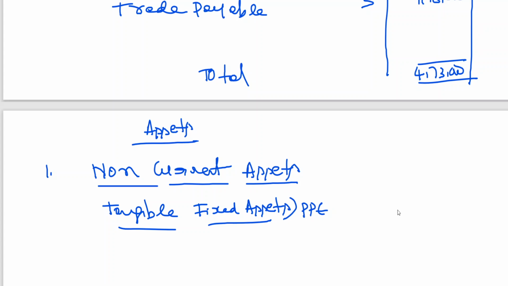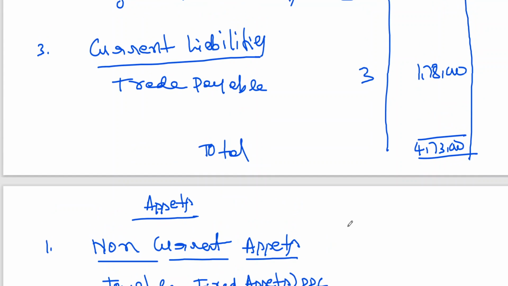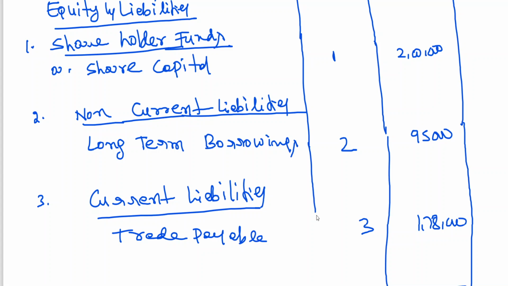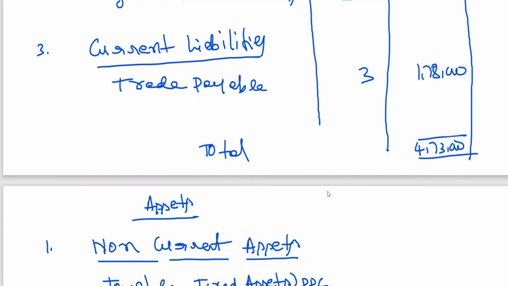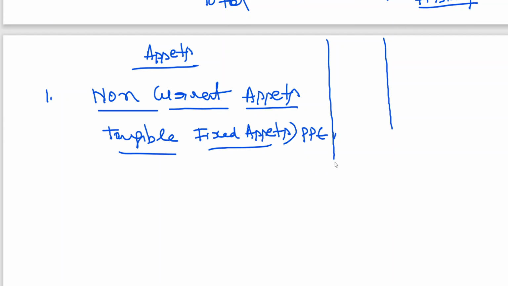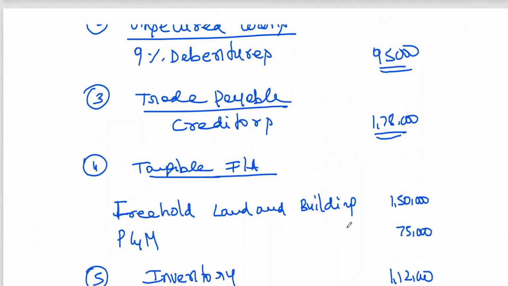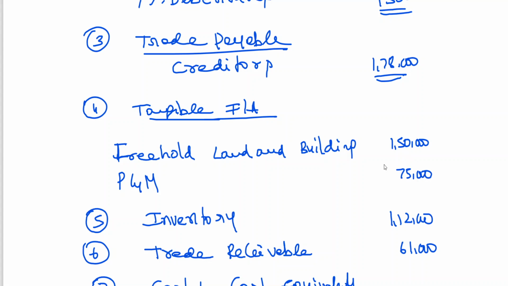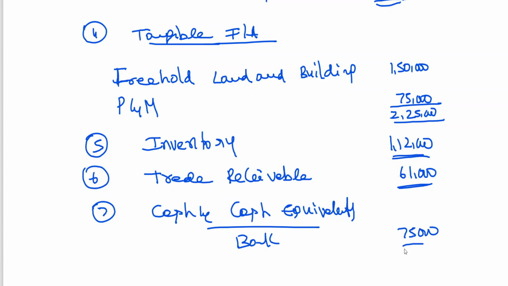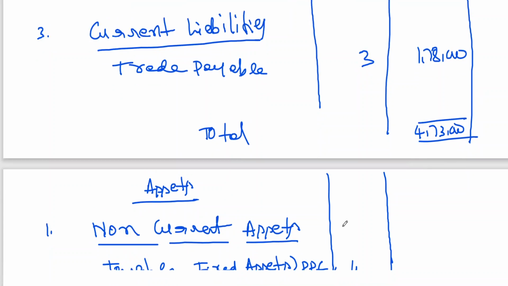I've done the notes already here. Note number 4. What is the value I got? Tangible fixed assets, 2,25,000.